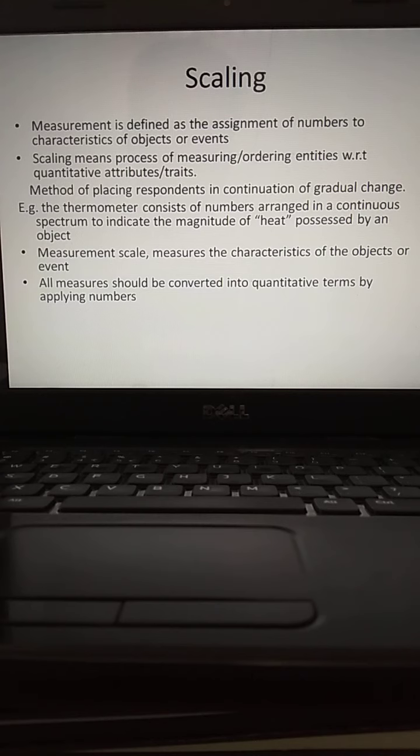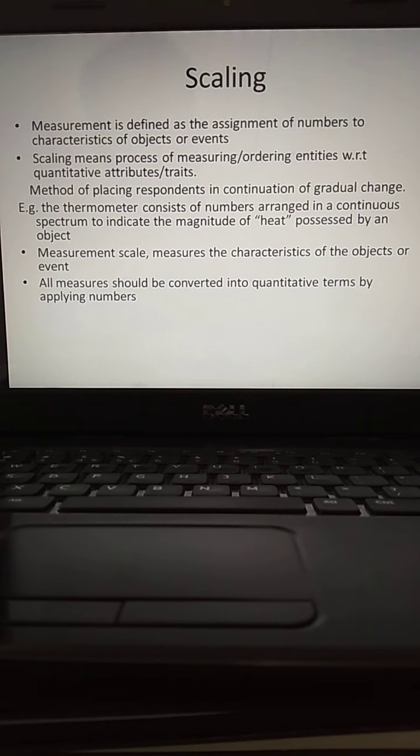But some kind of information is there, you cannot have the direct information. Like attitude is there, impression is there, knowledge is there. Isn't it? These are all attributes. Attributes are nothing but the qualities which cannot be measured in terms of the numbers directly. Those things can only be compared. Through the comparison only you can get the information.